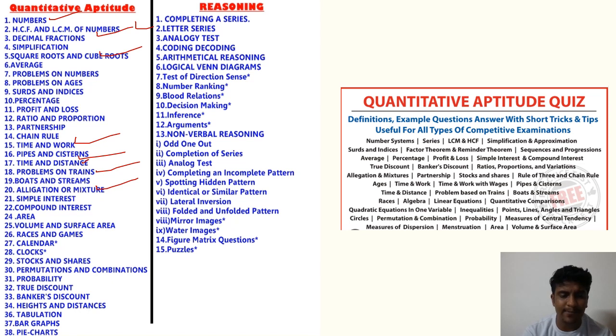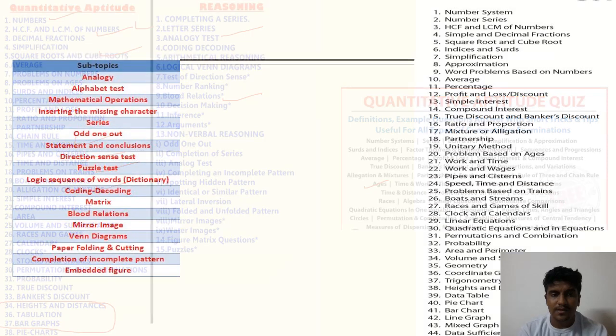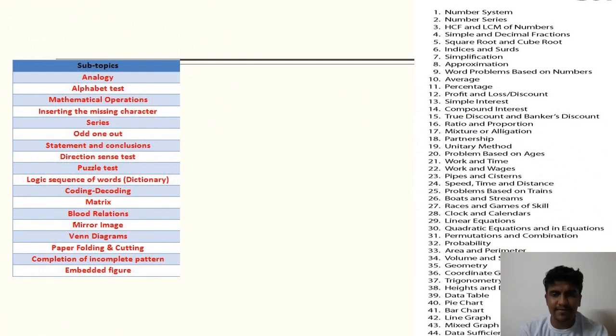Pie charts, tabulation. They might give you a graph and ask some graphical questions. Blood relation, analogy. These are all that we have discussed, and this is a list of all the questions that could be asked. Discounts, then measures, volume, surface area, etc. In this slide we have certain subtopics that are most frequently asked, so you can just go through this slide.